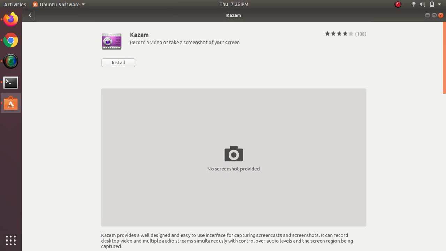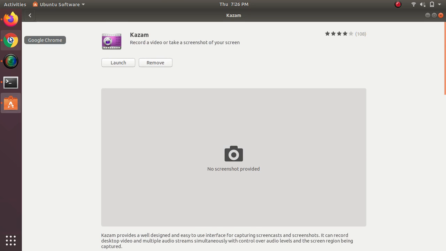So for installation, all you have to do is click on install button. You'll be asked for password, enter password, and the installation starts. Once the installation completes, it will have options to launch and remove the software. Clicking on launch would launch the software, and clicking on remove would uninstall the software from your machine.